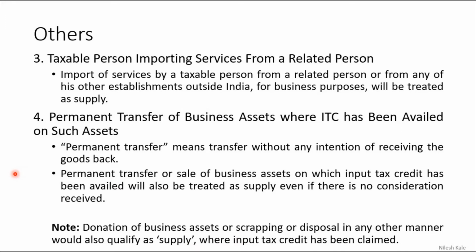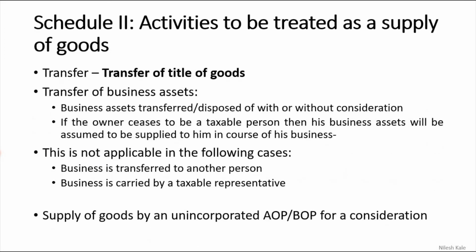Let me also consider schedule 2 today only, schedule 3 today only in the same video, so that we will cover more of the syllabus in this time. Schedule 2, activities to be treated as supply of goods. Here they do not give a condition whether it is for consideration or not, whether it is for business purpose or not. These are such activities that you have to directly declare as yes, these are supplies, taxable supplies.